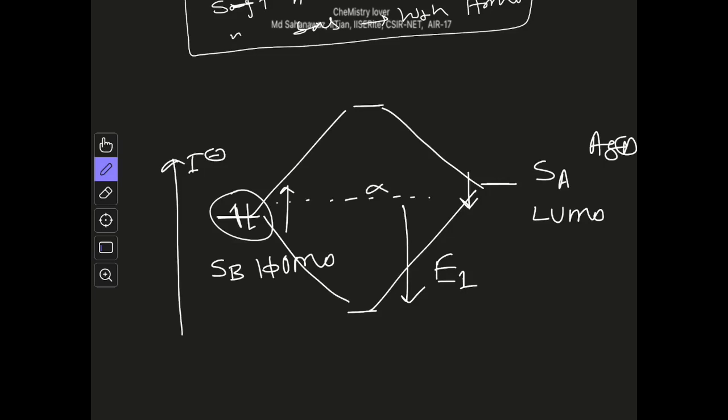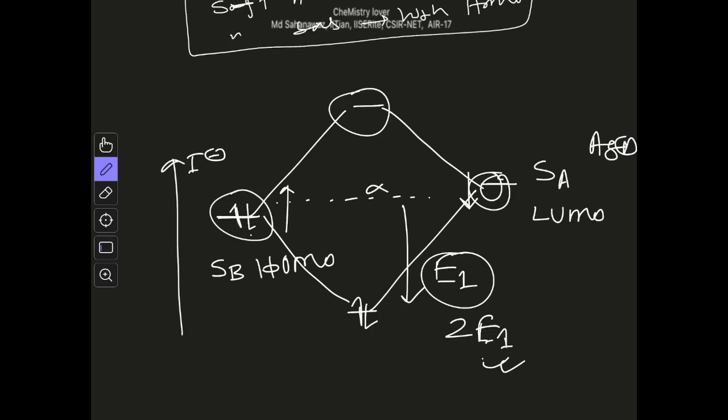Only this orbital is filled and the other is empty, so overall you have 2E1 of energy gain through this interaction. Because the interaction is very strong, as they are close in energy, it gives higher stability for a soft interaction. In a hard-soft interaction this energy matching will not be there, because the HOMO and LUMO are separated by high energy and the energy lowering will be low, so that interaction will not be stable. This is the reason why the soft interaction is stable.